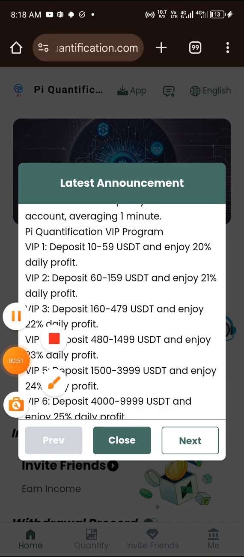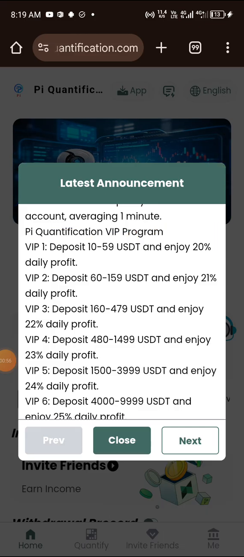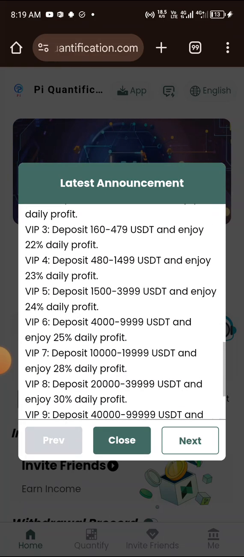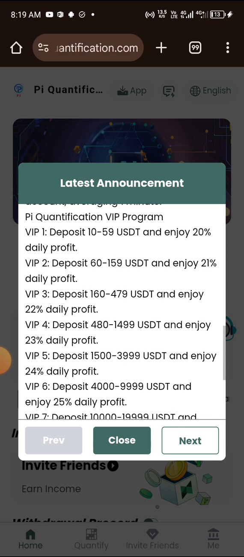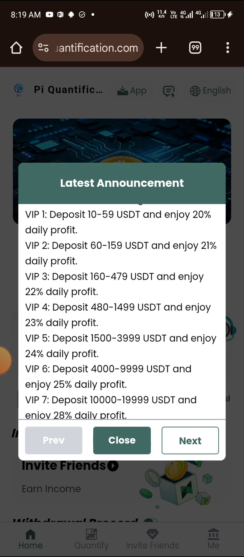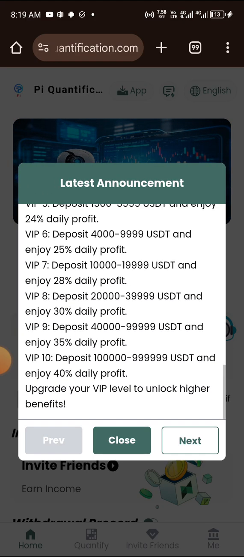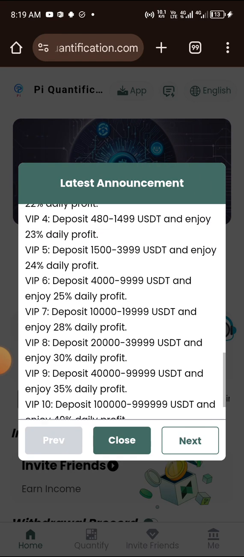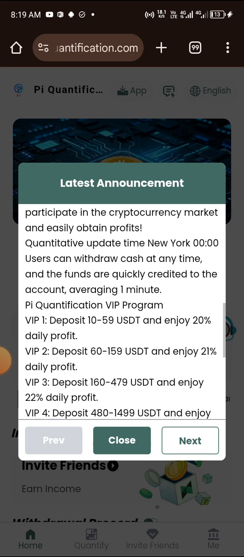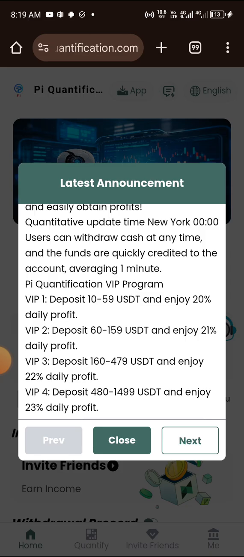You can see their VIP right here, VIP 1, and they have up to VIP 10. So with VIP 1, you can earn up to 20%, VIP 2 21%, VIP 3 22%, and it goes on like that to VIP 10, where you can earn up to 40% daily. Everything is daily. You can withdraw every day. Normally on this, in 5 days you will earn back your capital.